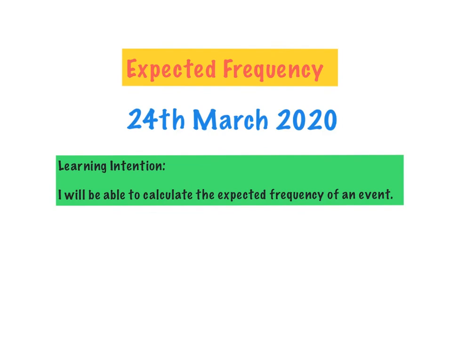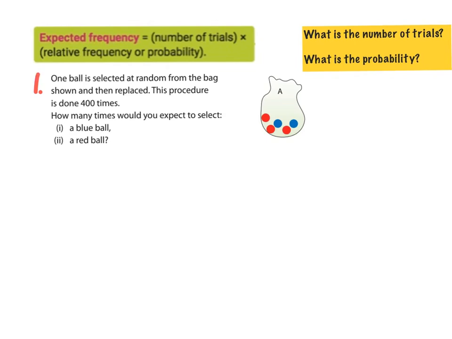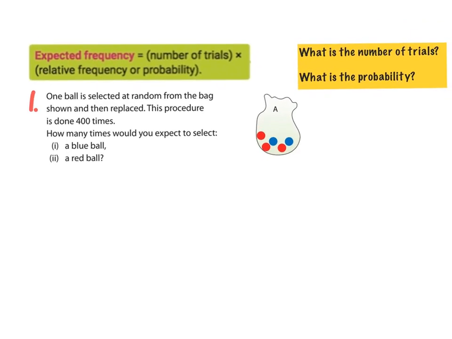Okay, so we're going to look at a few different questions, and then I'd like you to do some questions as well after the video. So, first thing, let's just go over a few things with expected frequency. Expected frequency is the number of trials by the relative frequency or the probability, okay? So, the expected frequency of an event basically is how many times we think something is going to happen.